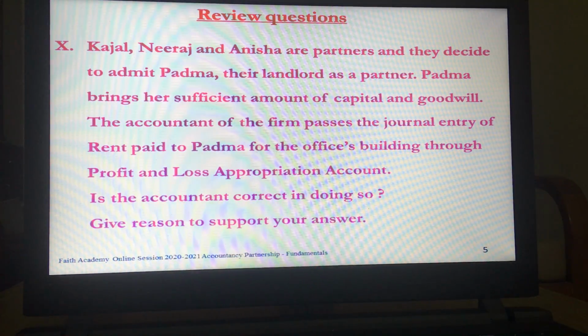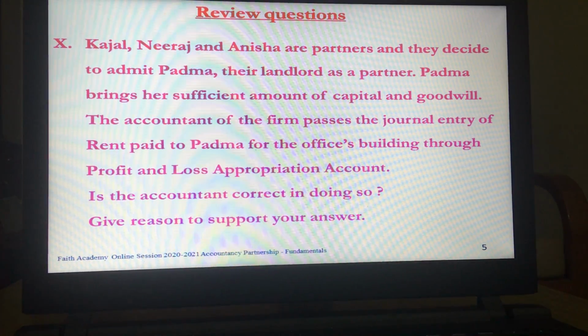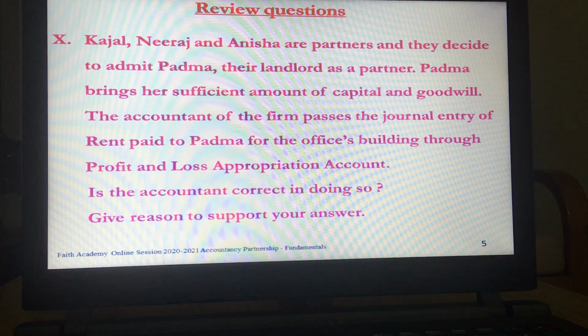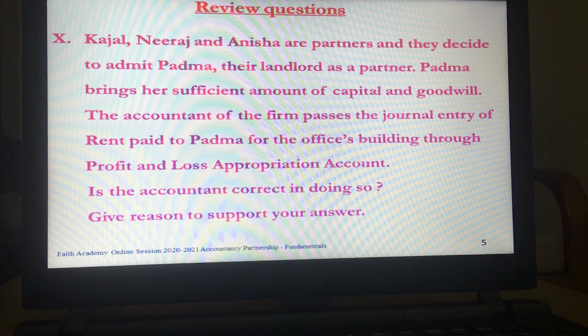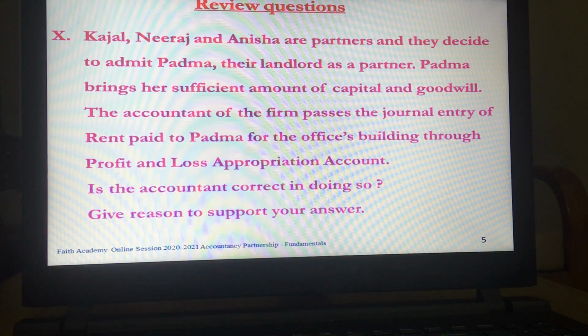Children, I am repeating again that the review questions and the recap questions are supposed to be done in your registers in a very neat and systematic manner. The register is supposed to be maintained daily.